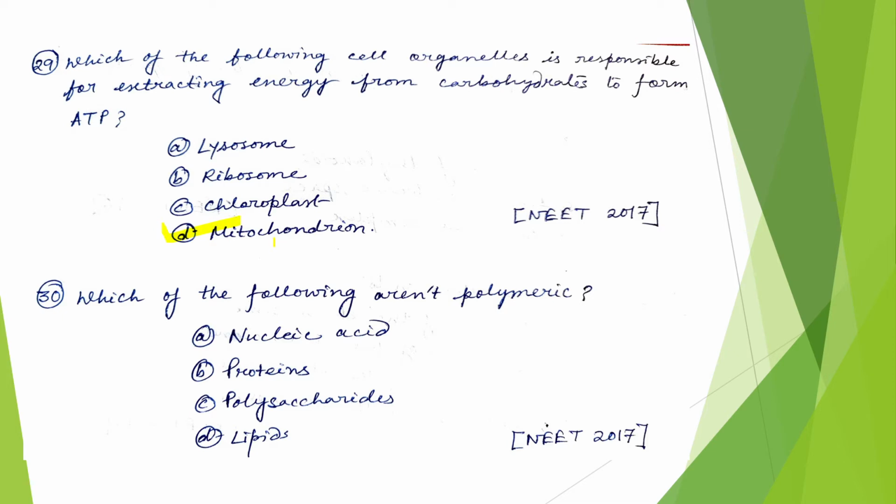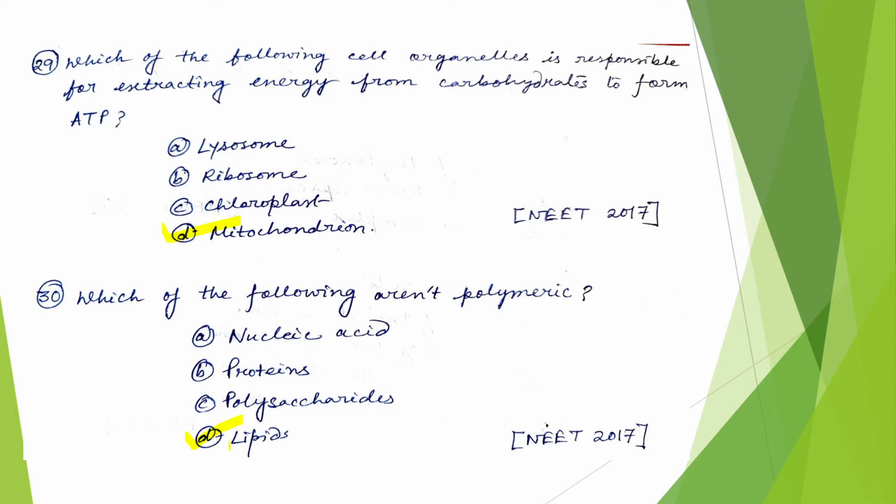Now the next question: which of the following are not polymeric? Polymeric means those macromolecules are formed by association of their monomers. Nucleic acids are polymers. Proteins are polymers of amino acids. Polysaccharides are polymers of monosaccharides. But lipids are not polymers. They are esters of fatty acids and alcohols. In the case of triglycerides, they are esters of fatty acids and glycerol. So lipid is not a polymer, it is an ester.